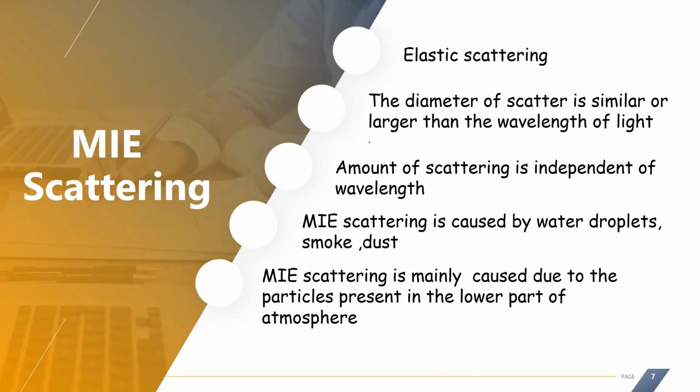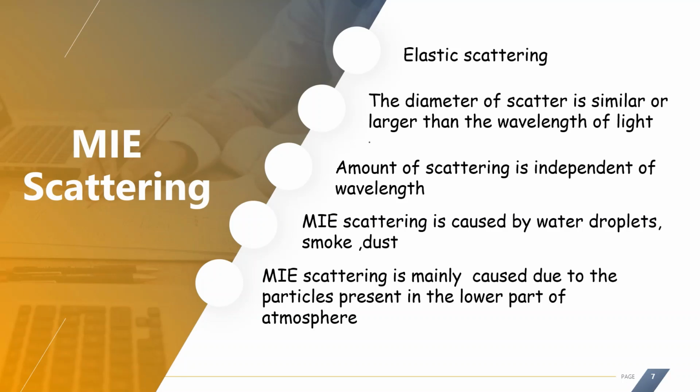Elastic scattering is also called Mie scattering. The diameter of the scatterer is similar to or larger than the wavelength of light. The amount of scattering is independent of the wavelength. This is the important point. That's why we call it elastic scattering. There is no loss of energy, which means it is independent of wavelength.